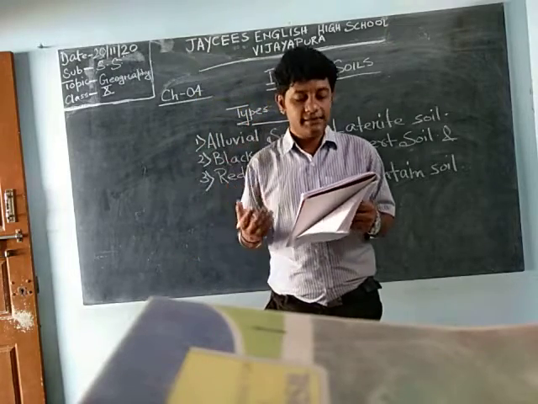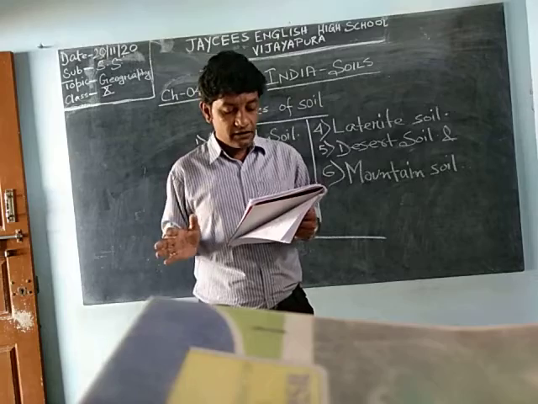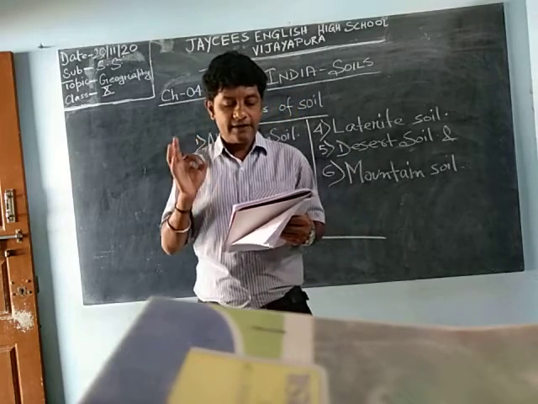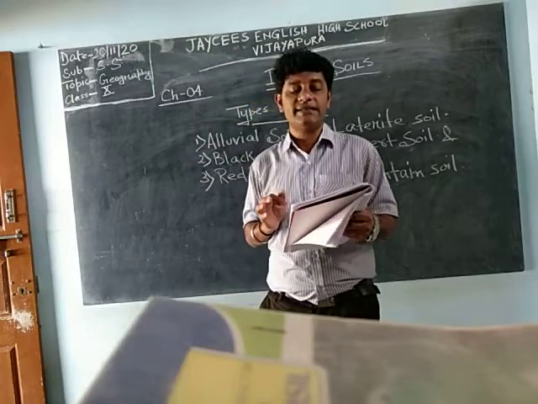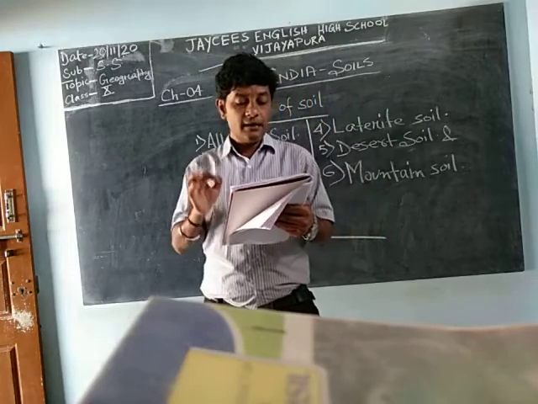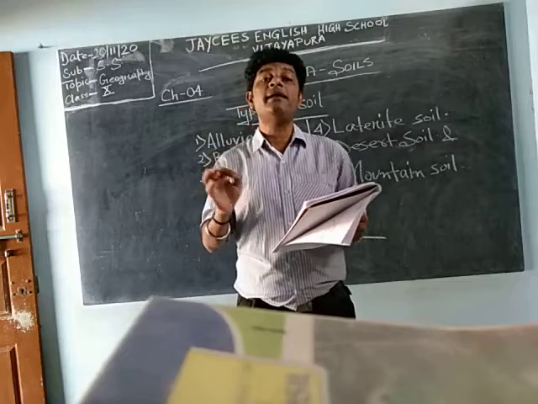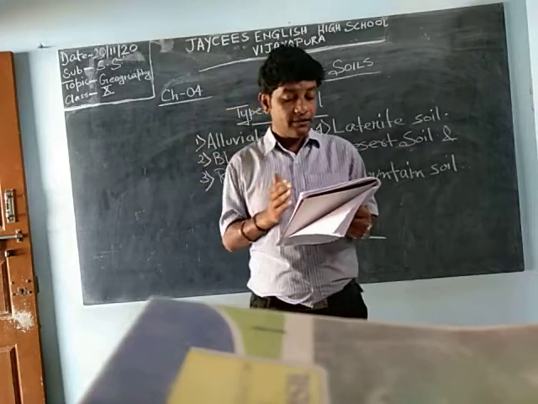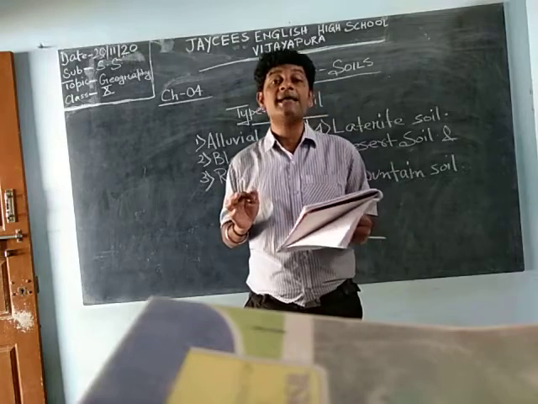So it varies. Soil formation of India is mainly related to the parent rock, relief, climate and natural vegetation. There is a wide variety of soil in India. The variety of soils in India are as follows.